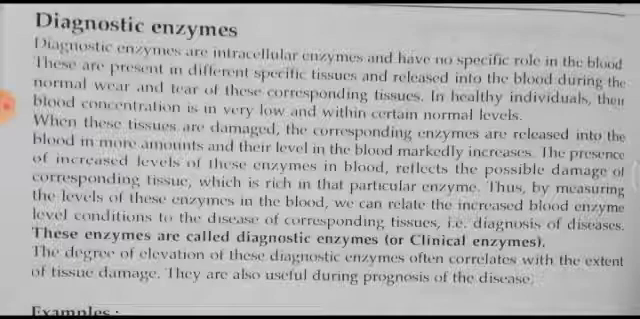In the second paragraph, you can see the corresponding enzymes are released into the blood in larger amounts, and their level in the blood markedly increases. The presence of increased levels of these enzymes in blood reflects possible damage of the corresponding tissue, which is rich in that particular enzyme. Thus, by measuring the level of these enzymes in blood, we can relate the increased blood enzyme level to the disease of the corresponding tissue.